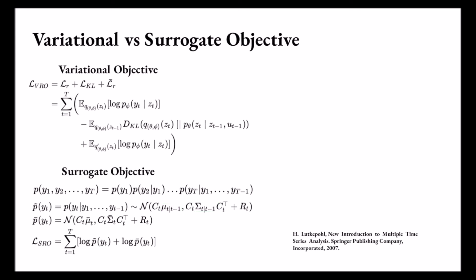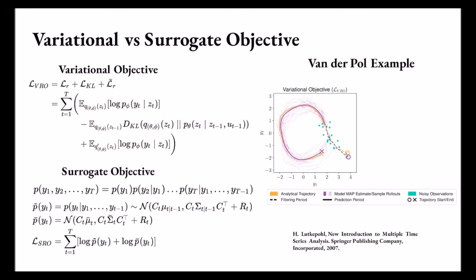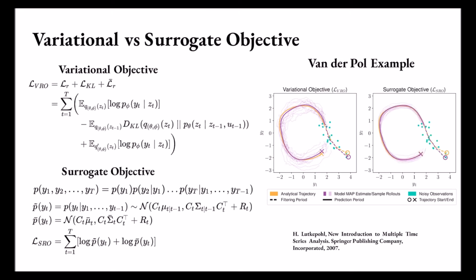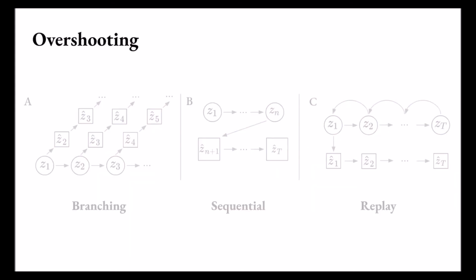We examine the qualitative differences from using each objective on data from a van der Pol system. The variational objective suffers from high variance due to the use of the reparameterization trick and overfits to the observations. On the right, we see the model trained with the surrogate objective, which is less prone to noise and has more accurate dynamics. This is consistent with other experiments where the surrogate objective empirically performs better on most metrics.